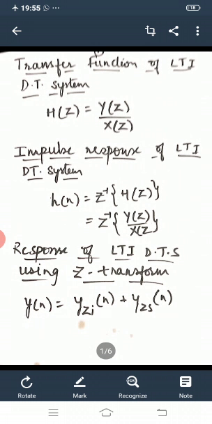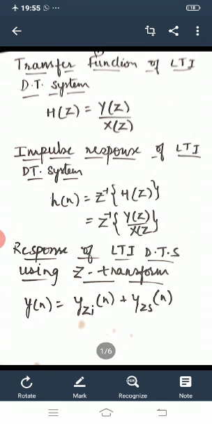the definition is, it is the ratio of the Z transform of the output to the Z transform of the input. And it is given by H of Z is equal to Y of Z by X of Z. And the next point is impulse response of LTI discrete time system.